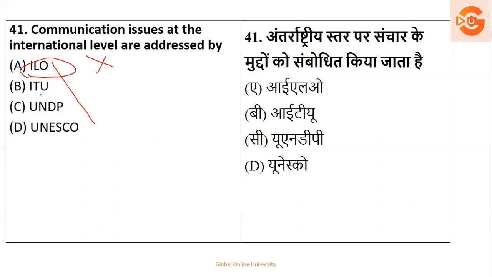UNDP, that is United Nations Development Program, no. And UNESCO, that is United Nations Educational, Scientific and Cultural Organization, which is an agency in order to bring peace in the country. So UNESCO is the one which takes the issues at an international level.